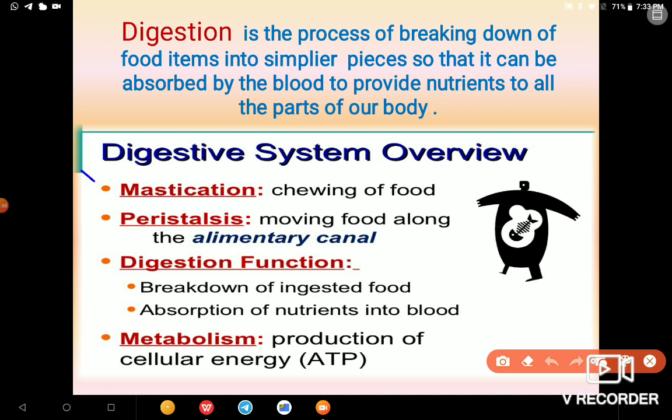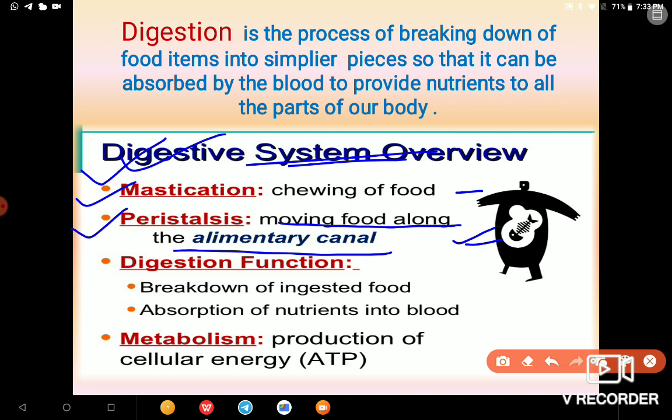Next we have the digestive system overview. Okay, means some of the terms we need to know. First one is mastication. It is the chewing of food. Okay, then peristalsis. It is the moving food along the alimentary canal. We are going to learn about this one. Okay, then digestion function. Here we are having the breakdown of ingested food and absorption of nutrients by the blood. And lastly, we have the metabolism, that is the production of cellular energy. Okay. Next we have